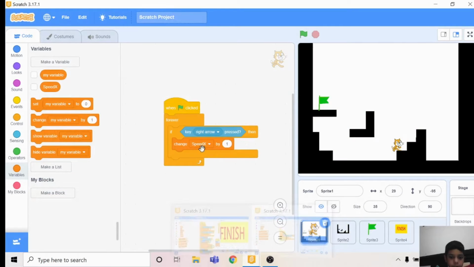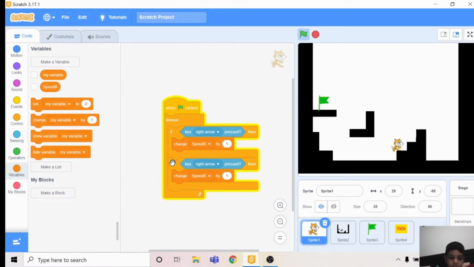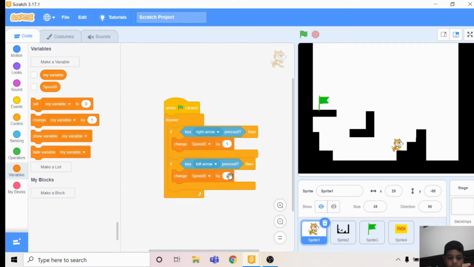Duplicate this by right clicking on the if and clicking duplicate. Then for the left arrow, when key left arrow pressed, you change speedx by -1.